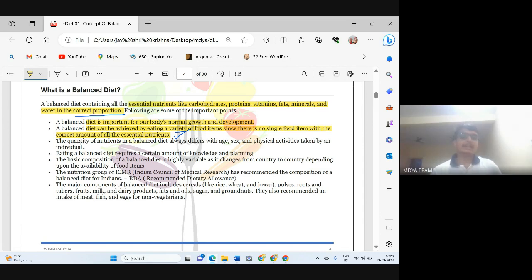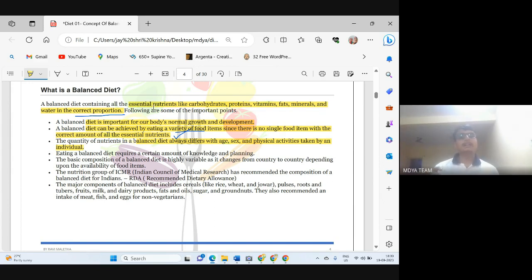Next, this line is also very important. Balanced diet always differs with age, sex, and physical activities taken by an individual. Children need a different proportion of carbohydrate and protein. Adults need a different composition of carbohydrate and protein. A best example is that when we are in the growing stage, like 11, 12, 13 years of age, we need more quantity of protein. Protein is very essential for us.